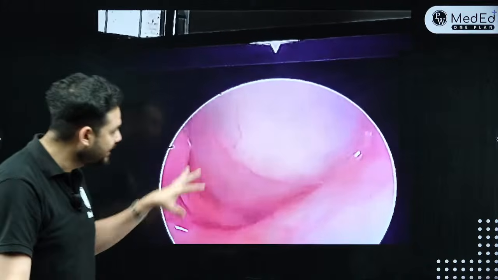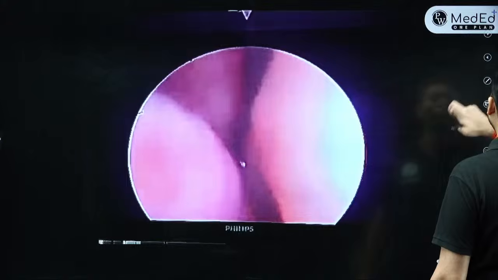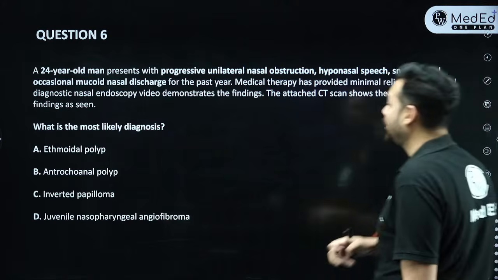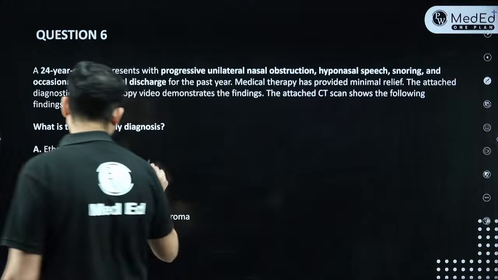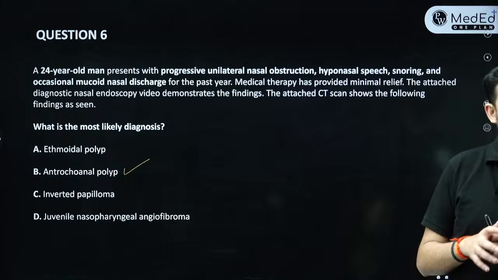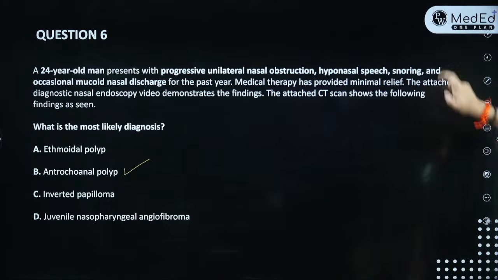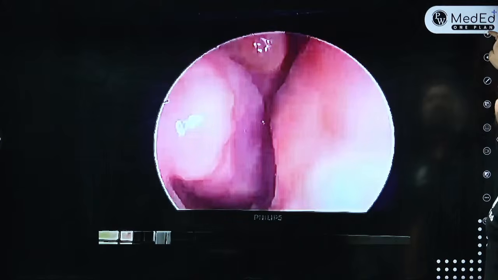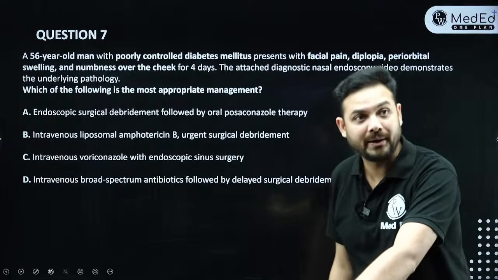Fine? Chalo. So that was our question on what is AC polyp and how you need to identify the important features to define that this is an AC polyp question and not inverted papilloma. The answer would be an antrochoanal polyp. Fine? So those were our important 6 questions. Now we are going into question number 7, and we are going to see some other pathology.